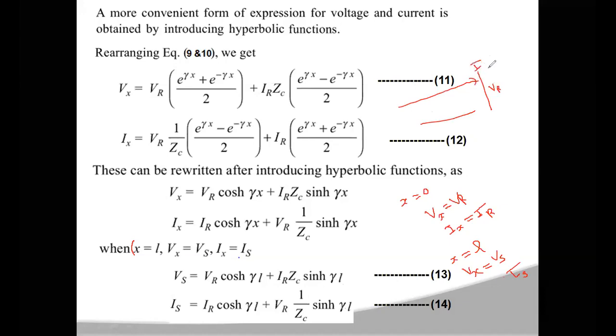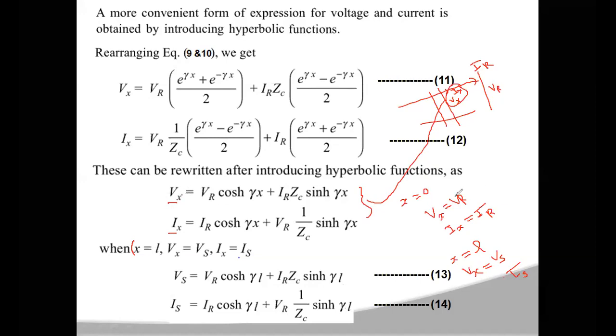Okay, so now at a distance x meters you consider a differential length. At that distance x meters, your voltage is Vx and current is Ix. Now we will develop the equations for these Vx and Ix. So Vx is the voltage at a distance of x meters from the receiver, and Ix is the current at a distance x meters from the receiving end.